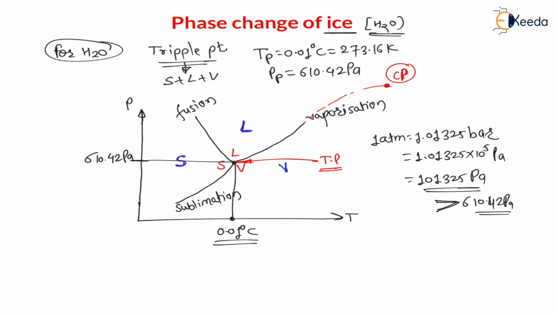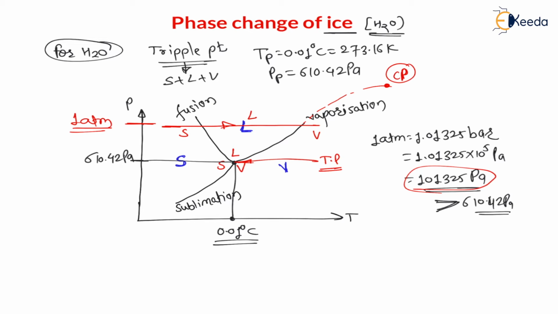Therefore the atmospheric pressure is somewhere here, 1 atmosphere, which is nothing but 101,325 Pascal. Therefore if ice is heated at atmospheric pressure, then first solid converts into liquid, and then liquid converts into vapor. For ice at atmospheric condition, the phase change is that ice will become water and water will become vapor. This will be the phase change condition.